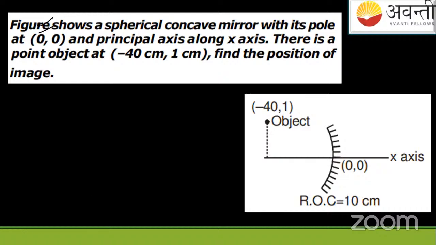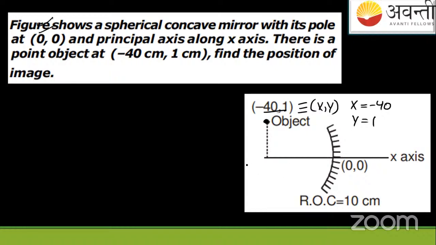So, the speciality of this question is this. This question had the object O, and the coordinates of this object were given as minus 40 and 1. The coordinates of this object were given, students, that is x, y. So we did what we have written like this. We have compared this with this, x and y, where x we got as minus 40. Y we got as 1.